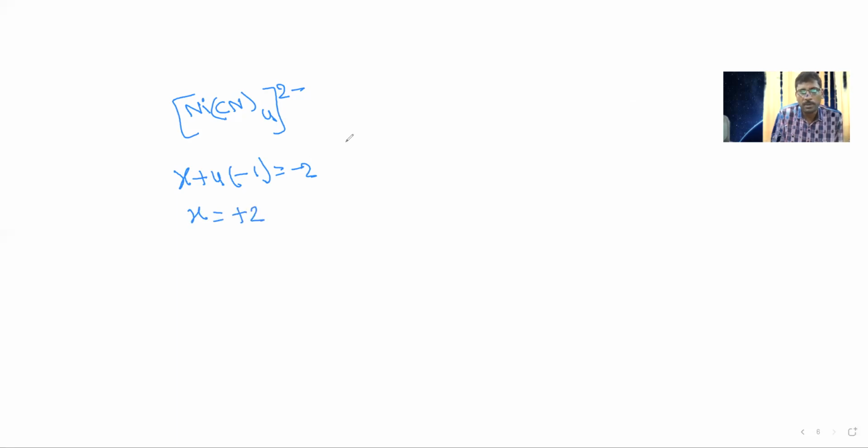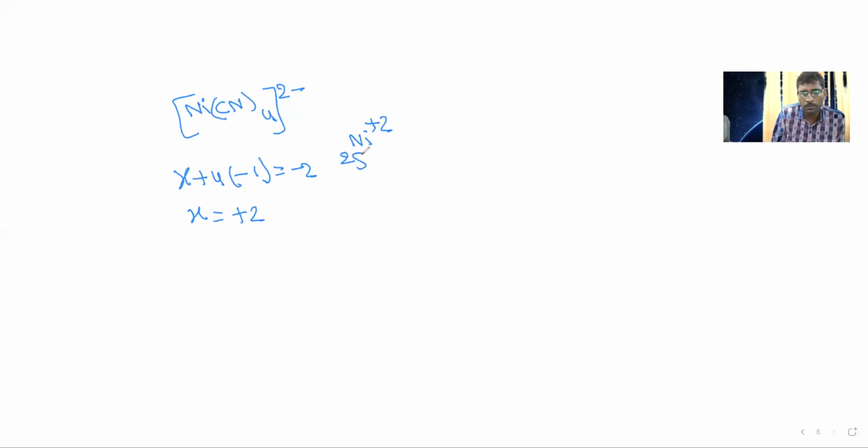So the next example I'm taking is [Ni(CN)4]2-. In the same process, first we'll calculate the oxidation number. X plus 4 into CN charge, which is -1, equals -2. So from that, X we will get +2. X means the central atom nickel. So the nickel charge here is +2.